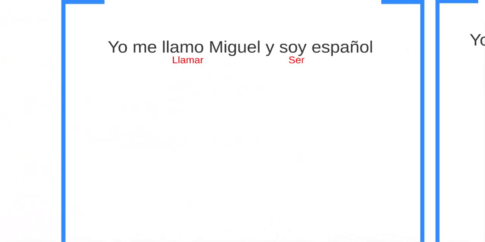So now we go to another sentence. I will explain more grammar to you. So do you see this red part? From llamo, it's written llamar. So it's like to call, it is the infinitive. We call it infinitivo.